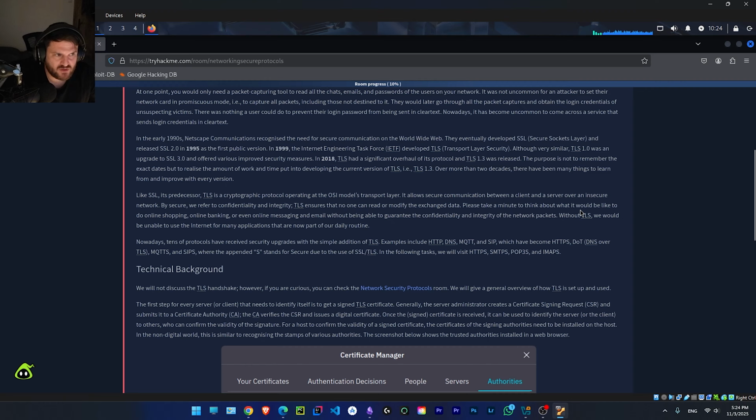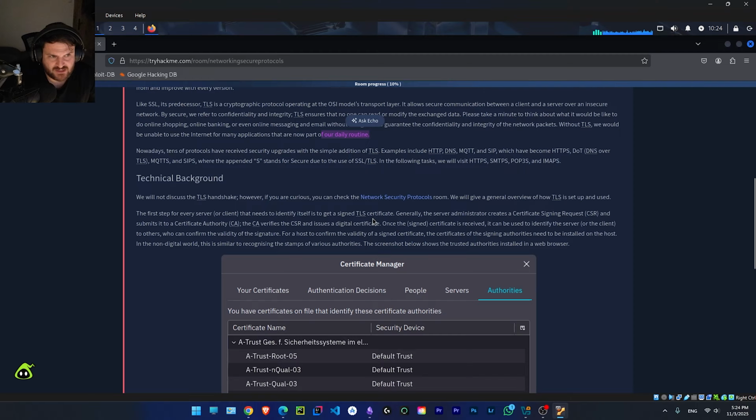Please take a minute to think about what it would be like to do online shopping, online banking, or even online messaging and mail without being able to guarantee the confidentiality and integrity of the network packets. Without TLS, we would be unable to use the internet for many applications that are now part of our daily routine. Nowadays, tens of protocols have received security upgrades with the simple addition of TLS.